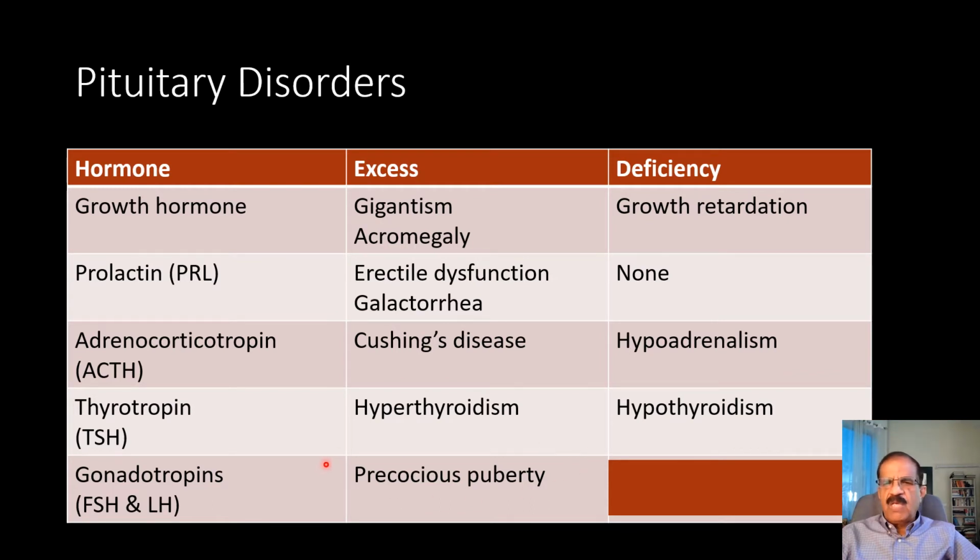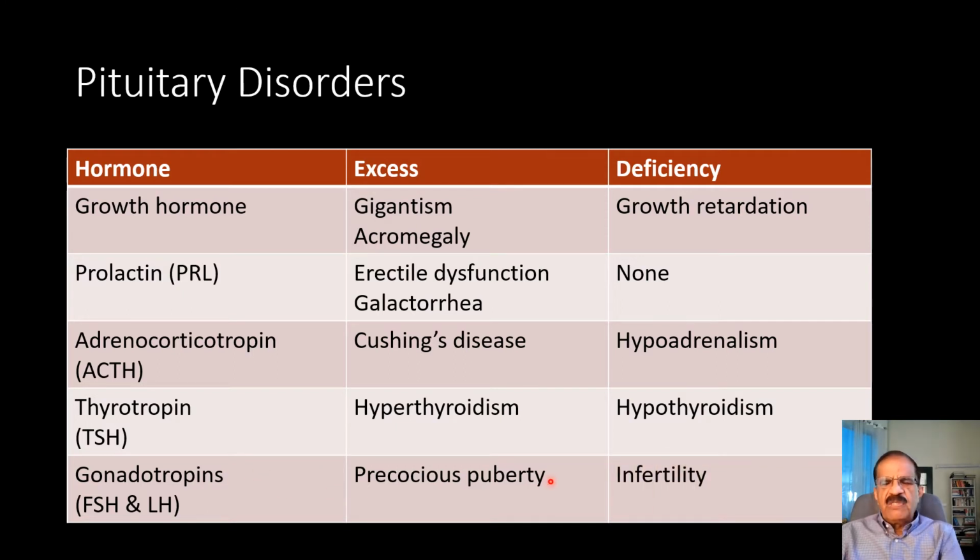That means puberty occurs at a very, very young age. If androgens are produced in excessive quantities, the features of puberty may develop at a very young age, like 4, 5, 6 years. A very embarrassing condition, but this can be cured if we can identify the cause and correct it.